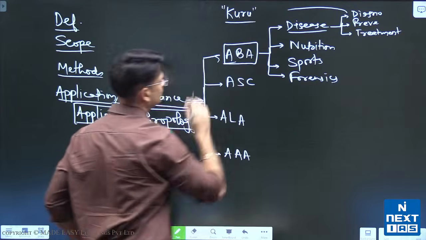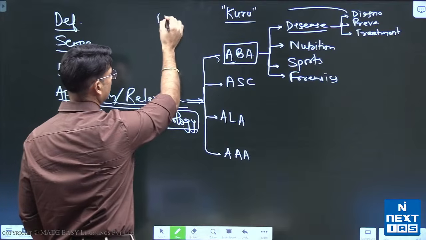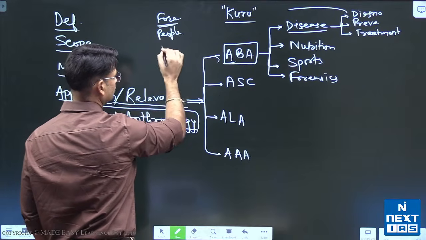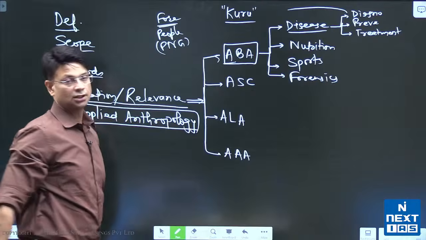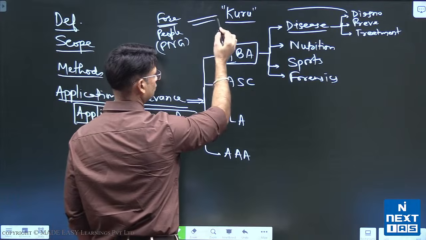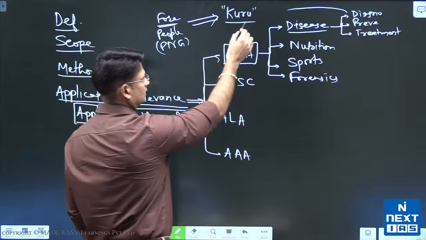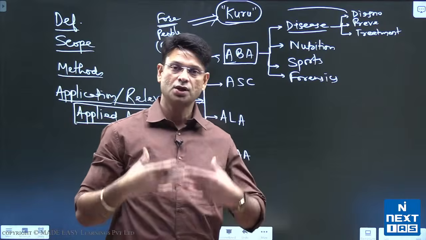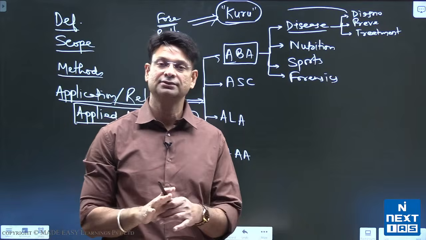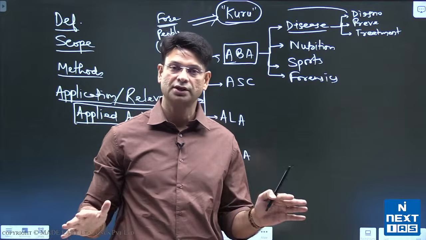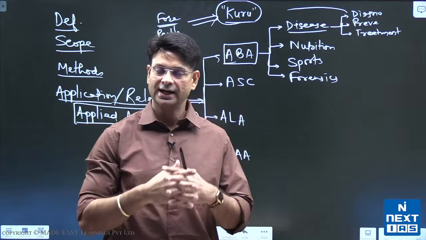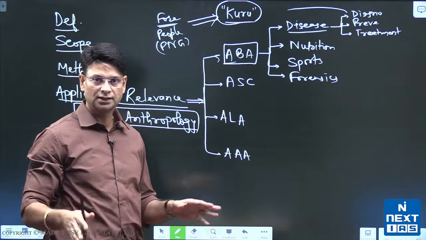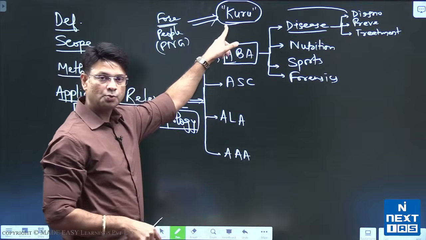And Kuru was studied in Papua New Guinea among a tribe called Fore people of Papua New Guinea. Now, Fore people experienced this disease called Kuru. The Kuru was a disease in which people were dying and their body coordination was completely lost. Those who were dying, they were dying because of the loss of body coordination. That means they could not walk, they could not stand, and in many cases they just leave their body down itself. So कुरु में लोग ऐसे मर रहे थे.